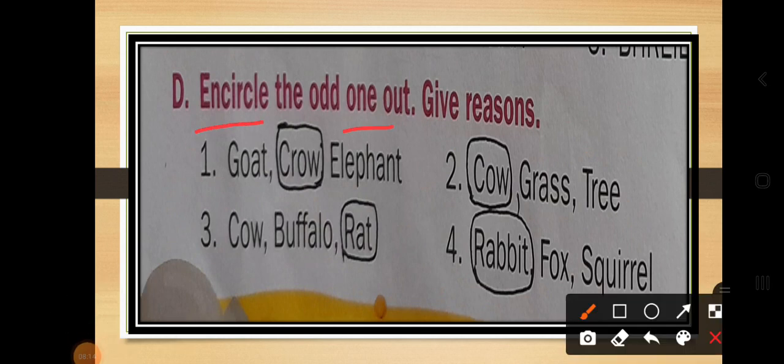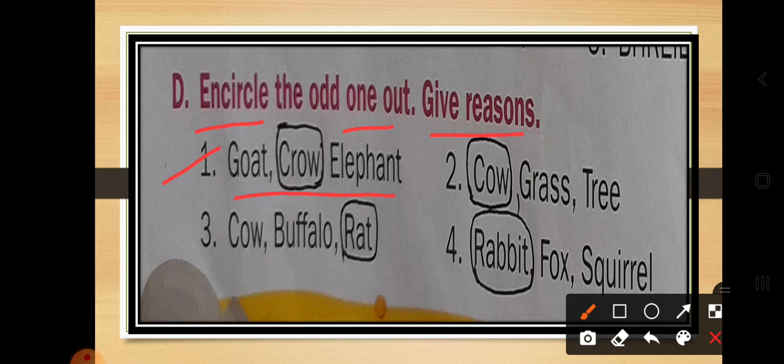Encircle the odd one out and give a reason, okay. So here you have to circle the odd one. First is goat, crow and elephant. In this combination, what is the different thing? Are goat and crow both the same? No. Are crow and elephant both the same? No.